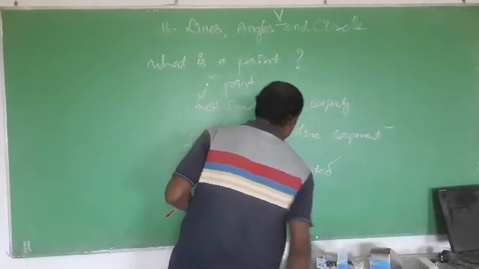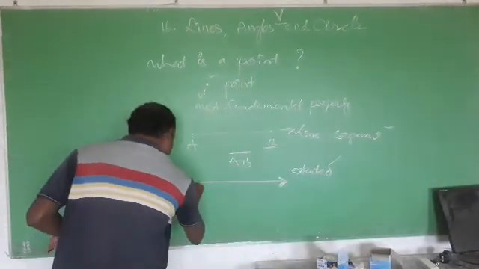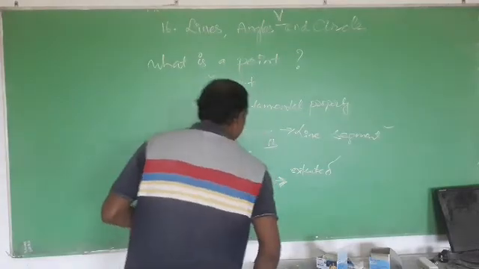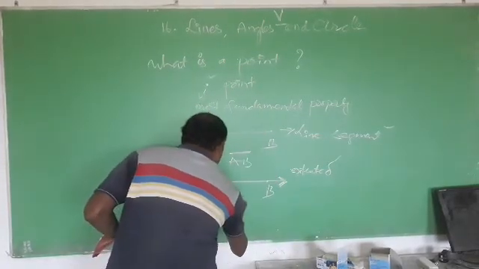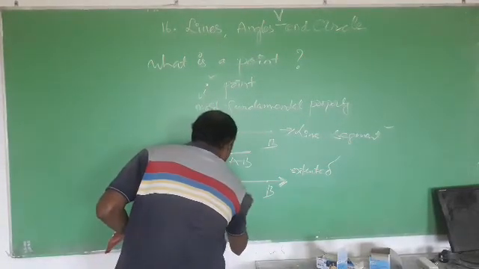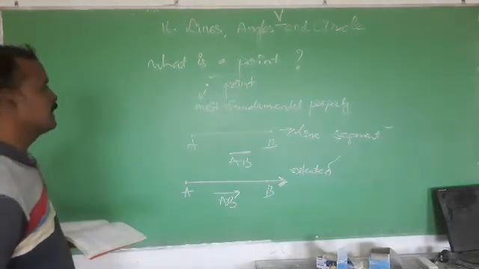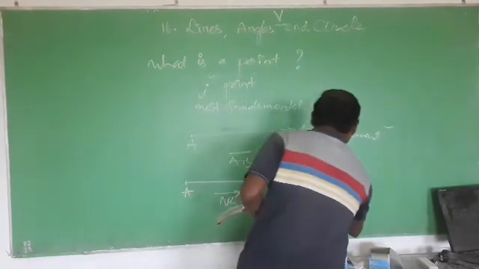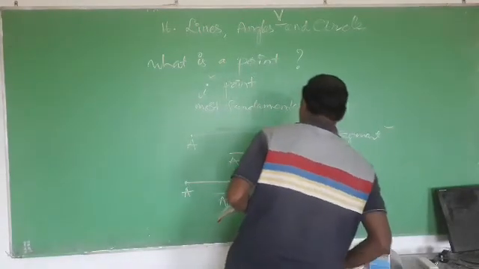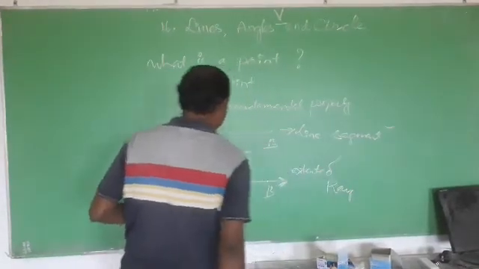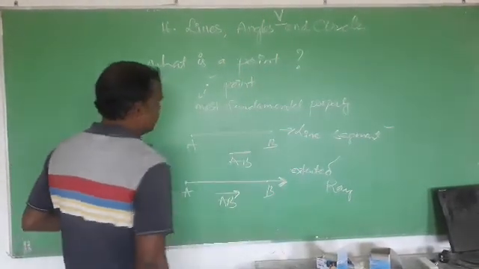Okay, extended. So this point is fixed. You can write A, B, and you can name it AB, and put an arrow mark here on AB. So it is the what? Ray. So this is a finite point, and this is extended here in this direction towards B.